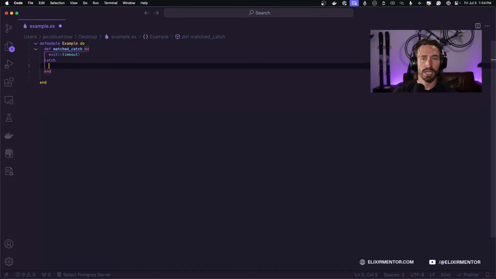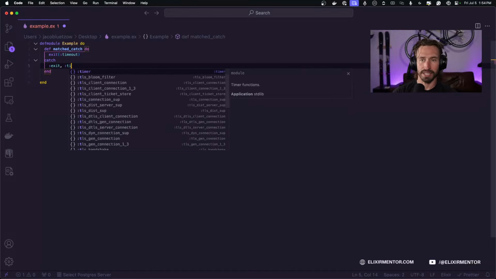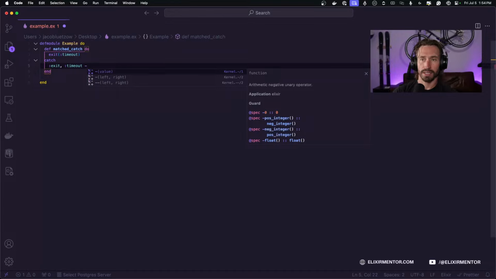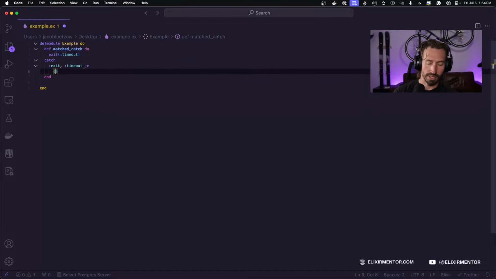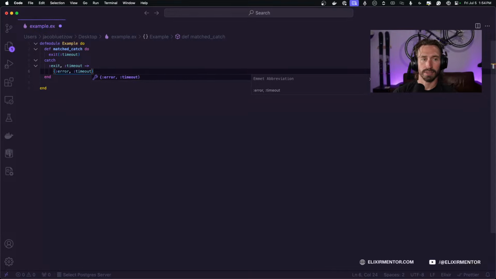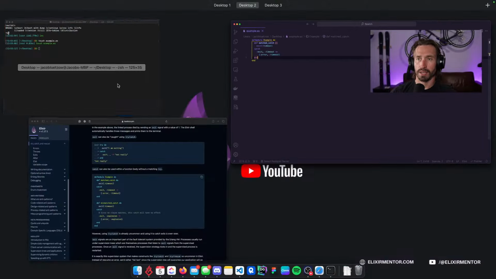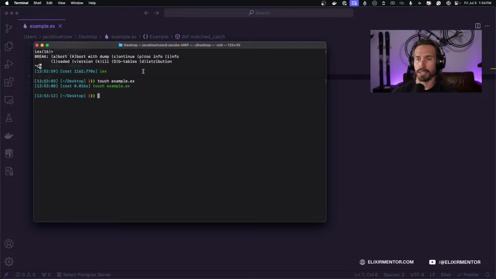So catch, and then we can pattern match our exit and the message of timeout, and then return, and then handle this exit however we want. And in this case, we're going to just return a tuple with an error and a timeout atom. All right, so if I save this, cool, and now let's see, how can we do this?